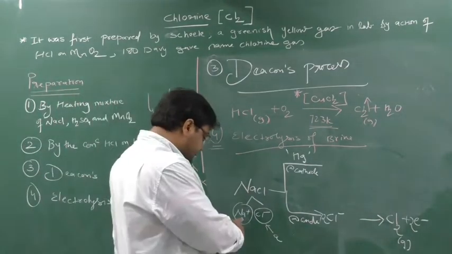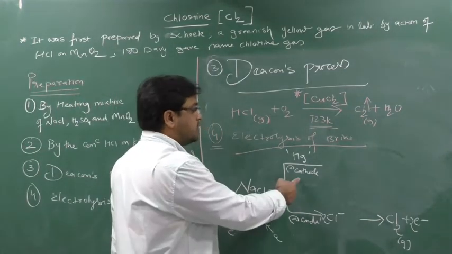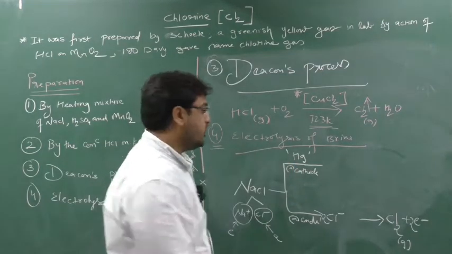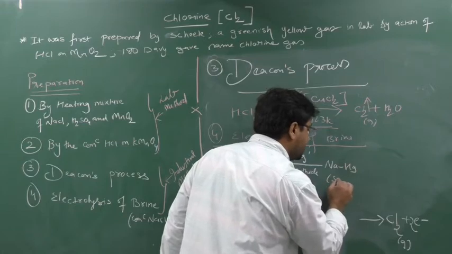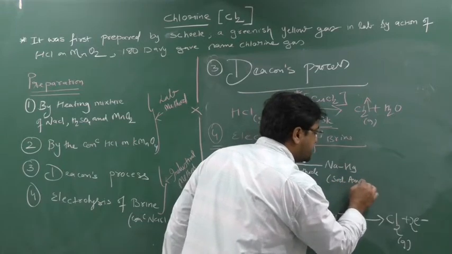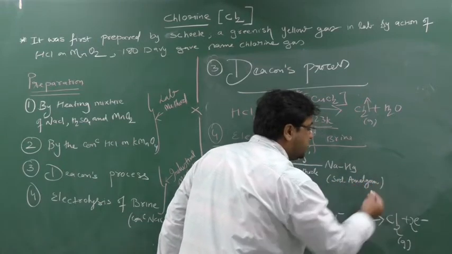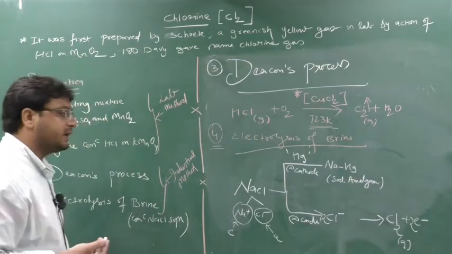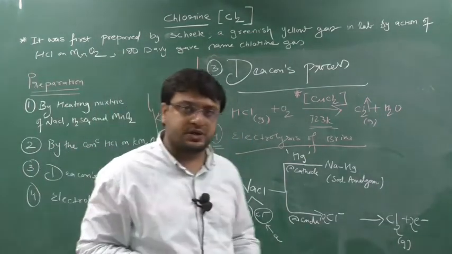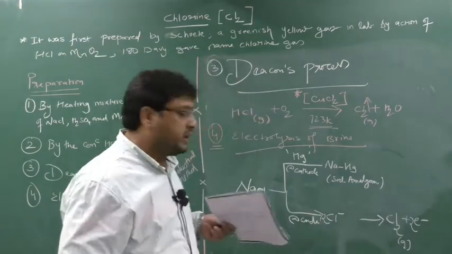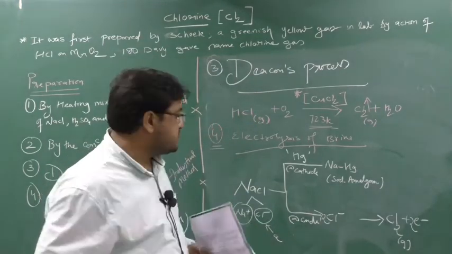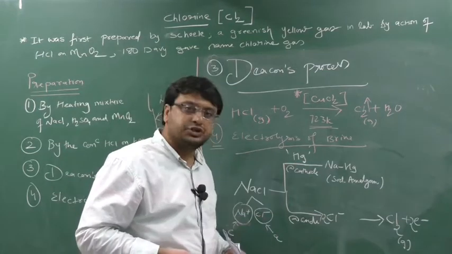Now this Na+ will come at the cathode, but at the cathode what is there? Hg. So it will form sodium amalgam, NaHg. This is nothing but sodium amalgam. Understood why I am keeping the mercury electrode? If I don't keep the mercury electrode, sodium will directly deposit at the cathode and come in contact with air, and it will blast. So blast should not occur, that's why I am using the cathode as Hg, that is mercury.